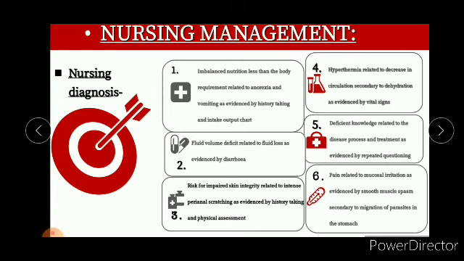And then in case of fluid volume deficit, the planning would be the maintenance of the fluid intake output chart record and observation of the signs of dehydration, and give oral rehydration solution to ensure adequate hydration, because excessive water is lost during diarrhea. Also observe accurate intravenous fluid administration and give health education related to management of diarrhea to the patient and significant others who are present with them.